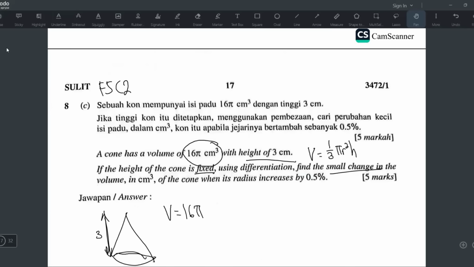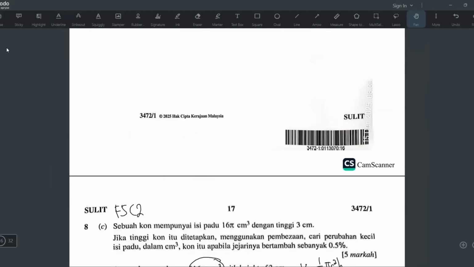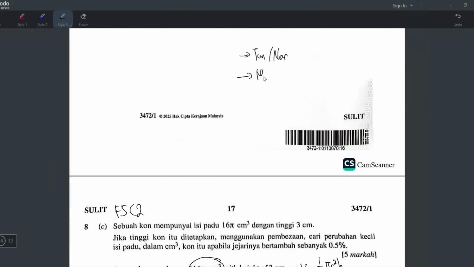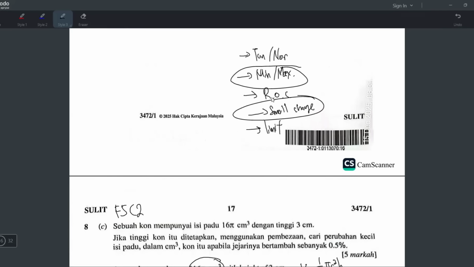Next one is integrate. So yeah, you learn about the application of differentiation, right? You have the tangent and normal. You have the minimum, maximum, or turning point, also called stationary point, and then you have the rate of change, and then you have the small change, and then you have the limit. This one sometimes only they ask. Sometimes they will ask the limit. This is the type of question they can ask in the exam. I always categorize it like this. So the last question belongs to this category, where you have to do dy/dx equals 0. But sometimes they will ask the rate of change or limit, and it's normal like that.